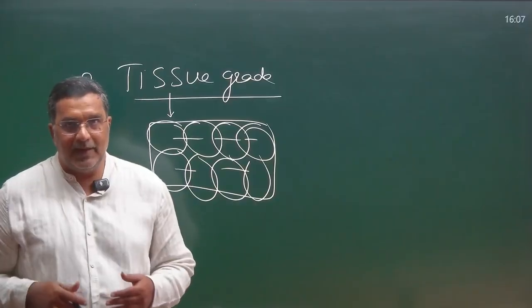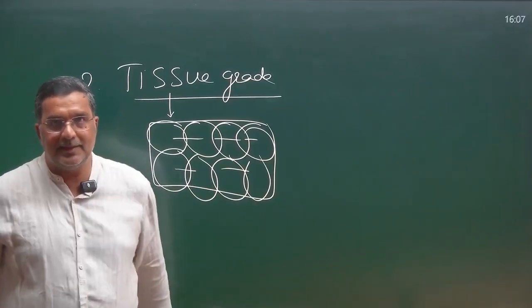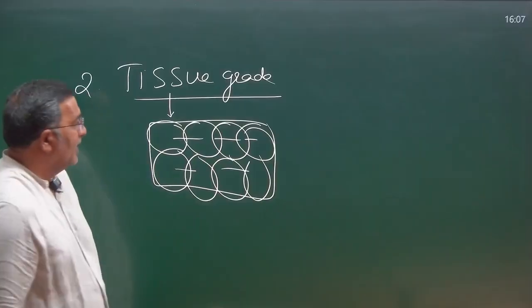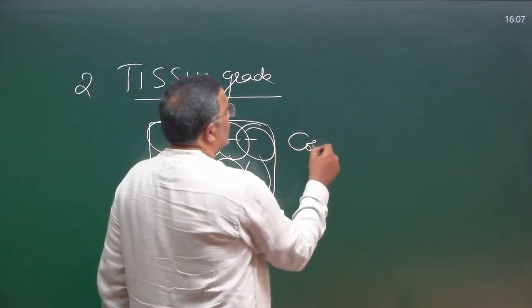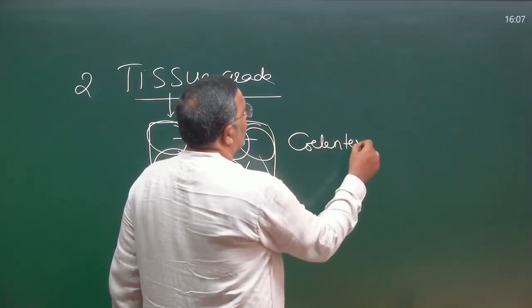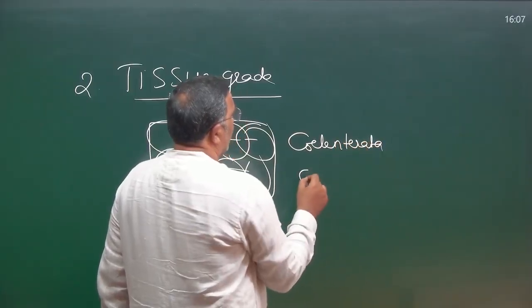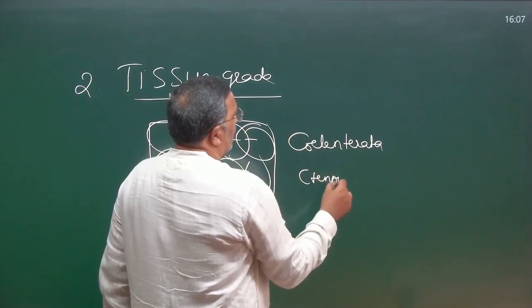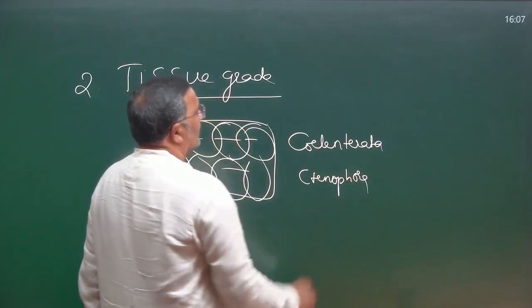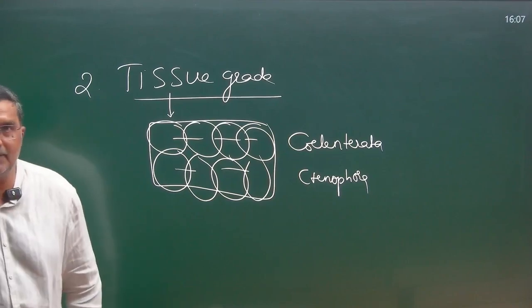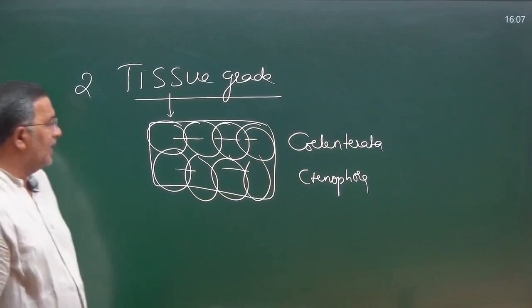They are not developed enough to form organs or organ systems. Where do you see such a condition? Phylum Coelenterata, which we also call Cnidaria, and phylum Ctenophora. Phylum Coelenterata and phylum Ctenophora have tissue grade of organization.